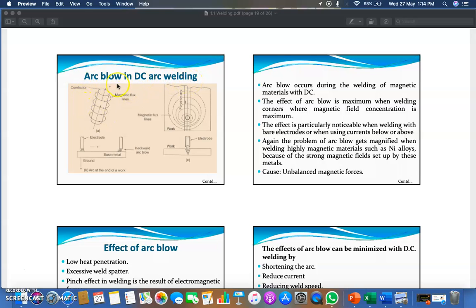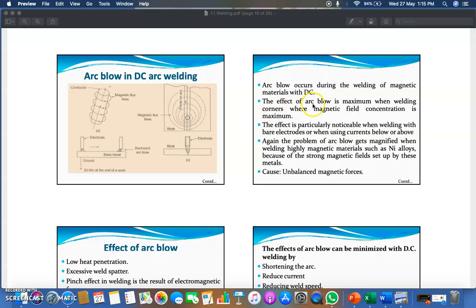As you can see in this picture, there are setups A, B and C, where you can see the conductor's magnetic flux is rotating, and this magnetic flux is generated around the conductor because of magnetic field induction. When the electrode is welding, the base metal is magnetic in character. This arc blow occurs during the welding of magnetic materials with DC, which means when you are doing DC welding on magnetic materials. So this is the case where you will find such kind of arc blow.